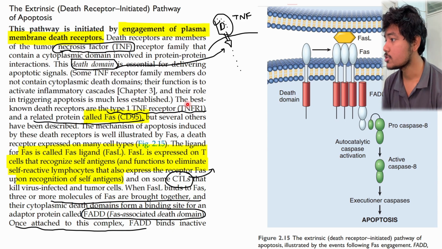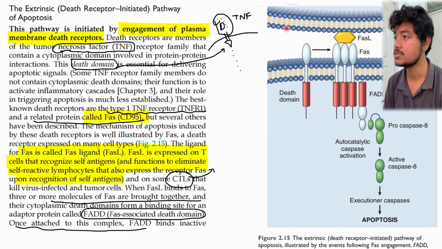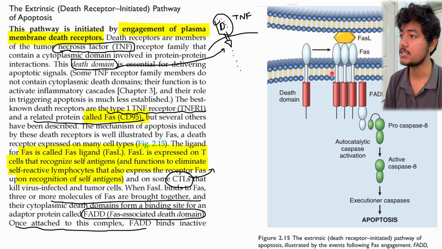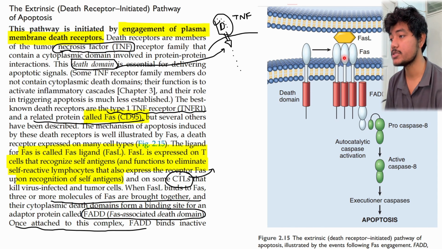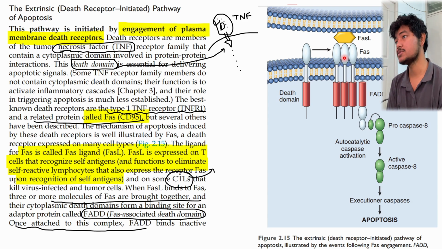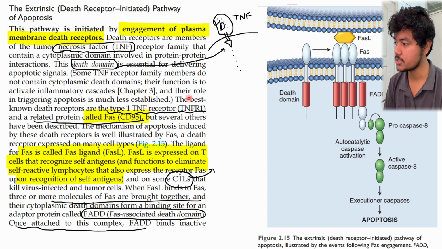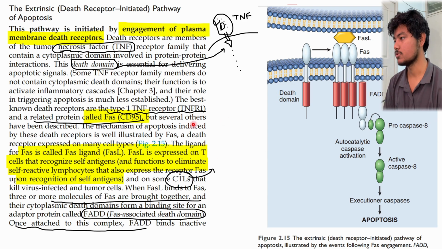Anyways, we will discuss it. The best known death receptors are type 1 tumor necrosis factor receptor, also called TNFR1, and a related protein called FAS. As you can see here, this is FAS, which is also called CD95. What is CD? Cluster of differentiation. This is present on the immune cells. All the WBCs have CD markers: T cells are different, B cells are different. You will come across this many times. So just remember CD95: 95 is for the death receptor.